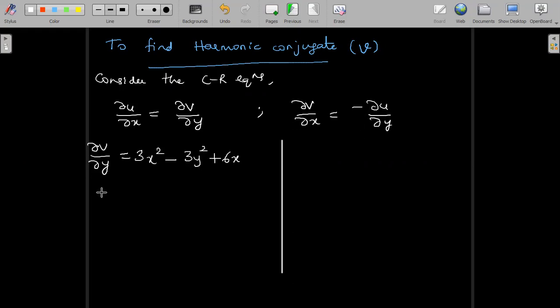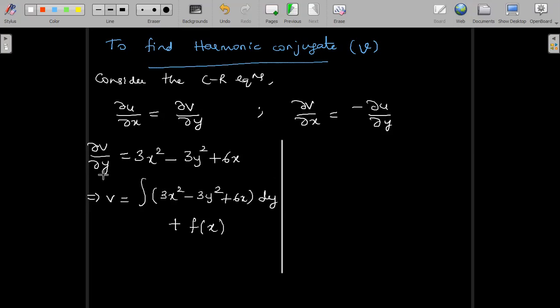Now direct integration will give us the solution as mentioned in the working rule. So this implies for us v is equal to the integral of 3x square minus 3y square plus 6x, the whole thing with respect to y, plus the constant of integration with respect to x. Why did I integrate with respect to y? Let me explain.